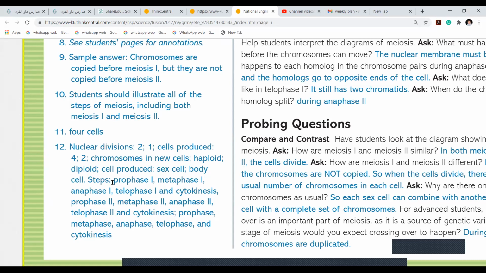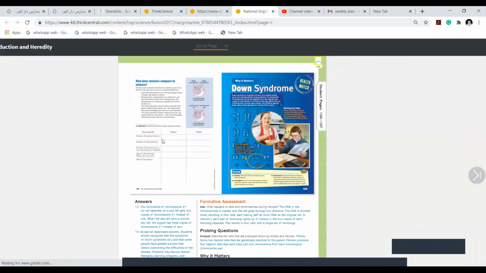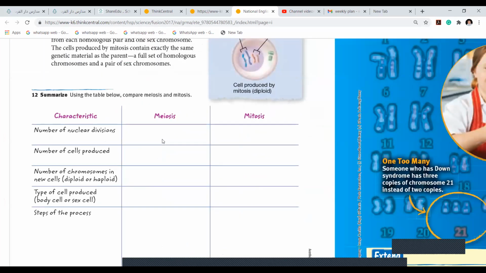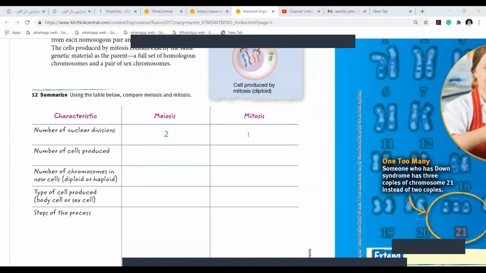Prophase 1, metaphase 1. These are the steps for meiosis. You have 1 and 2. Miss, the nuclear division in meiosis is 2, and in mitosis is 1. And I will write for you. Listen to me. This one you have 2 times they divide, right? First phase, then second phase. Here there is only 1 time. And how many cells? Finally, you get 4 cells. And here you get 2 cells. What is the number of chromosomes, haploid or diploid? These are called haploid.